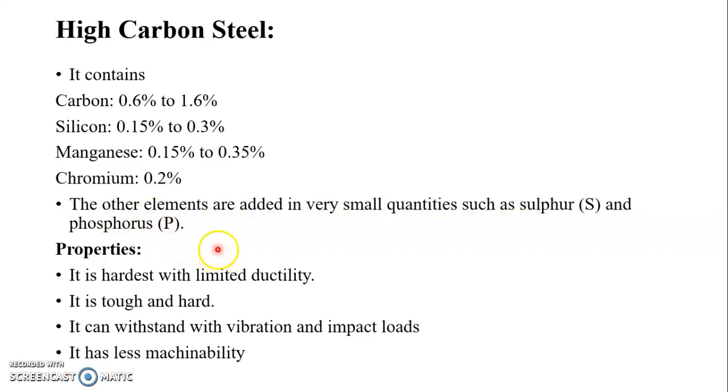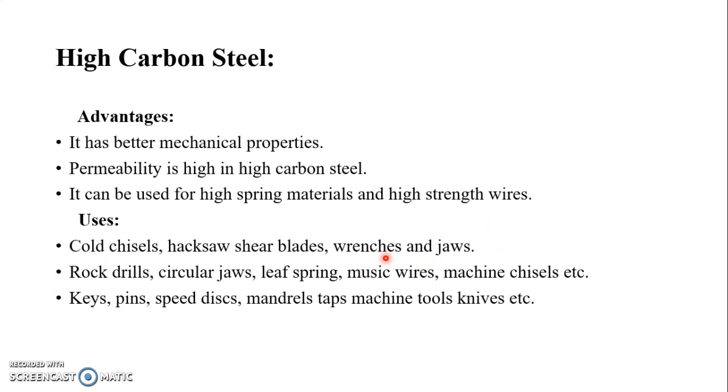Following are the properties of high carbon steel. It is the hardest, with limited ductility. It is tough and hard. It can withstand vibration and impact loads. It has less machinability. So these are the properties of high carbon steel.